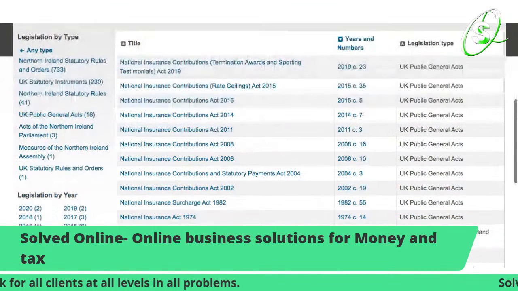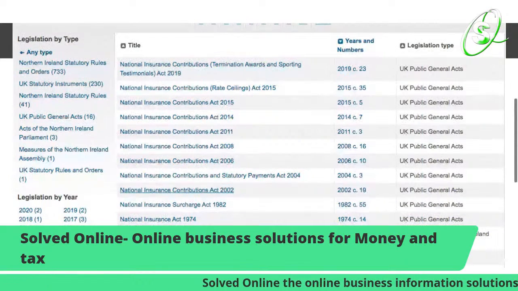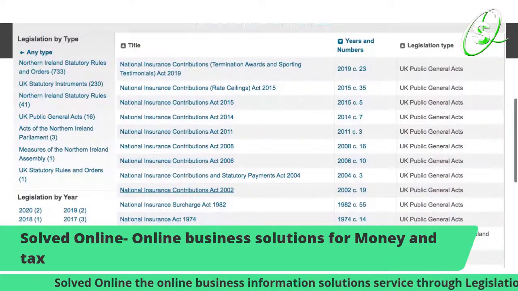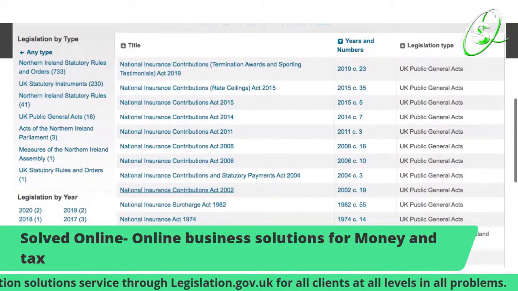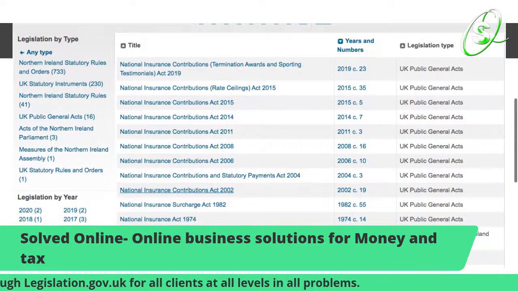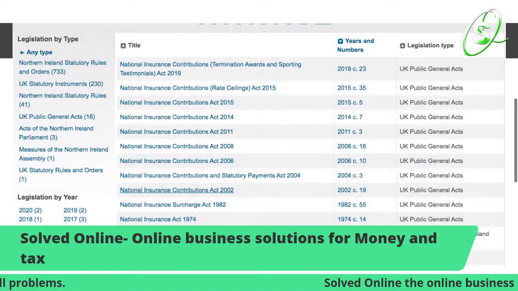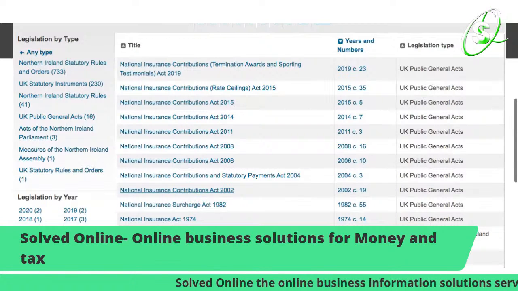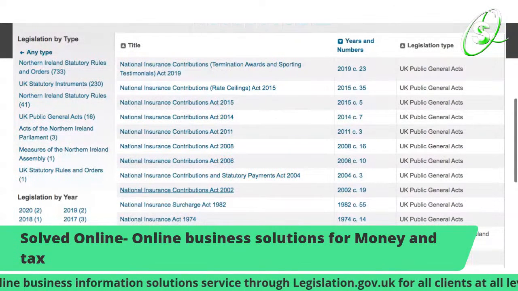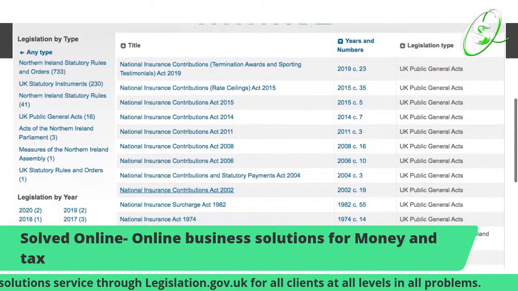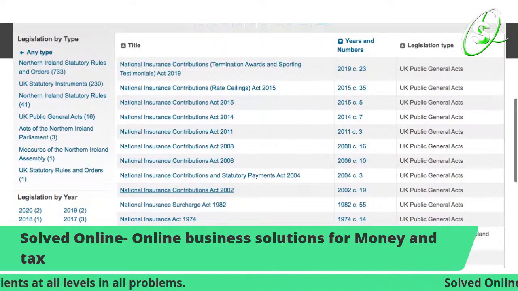And primary, these are primary. When it doesn't have the "The" at the beginning, that means it's a primary. So, National Insurance Contributions, Terminations, Awards, and Sporting Testimonials Act 2019. Like I say, that's a present one. Also, National Insurance Contributions Rate Ceilings 2015. All of these things, we all need to be aware of.